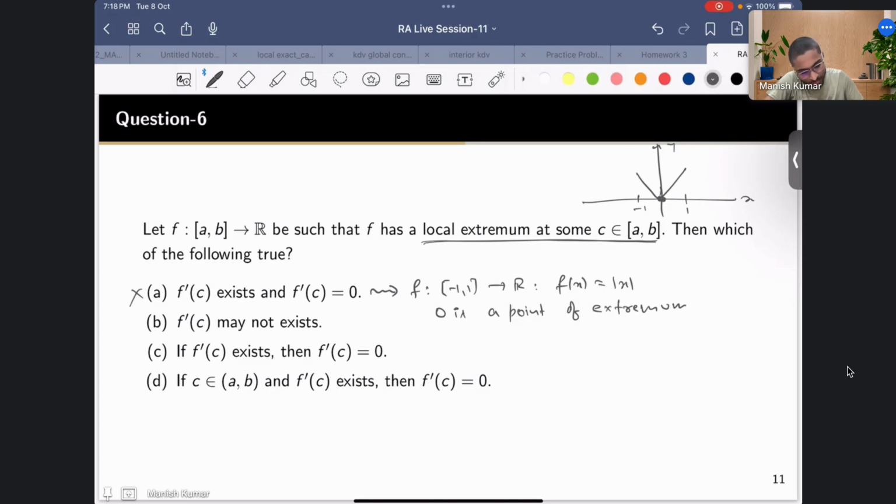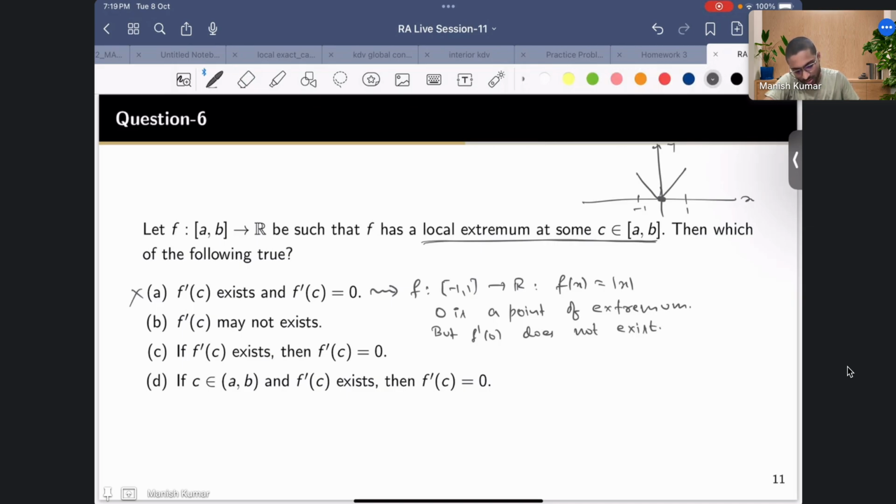But what do you think? The derivative, you know that f prime 0 does not exist. So the first option is wrong.